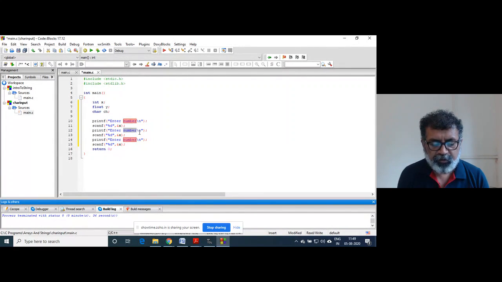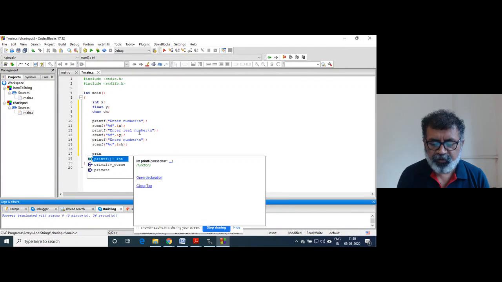Enter a real number, %f and y, and enter a character, %c and ch.